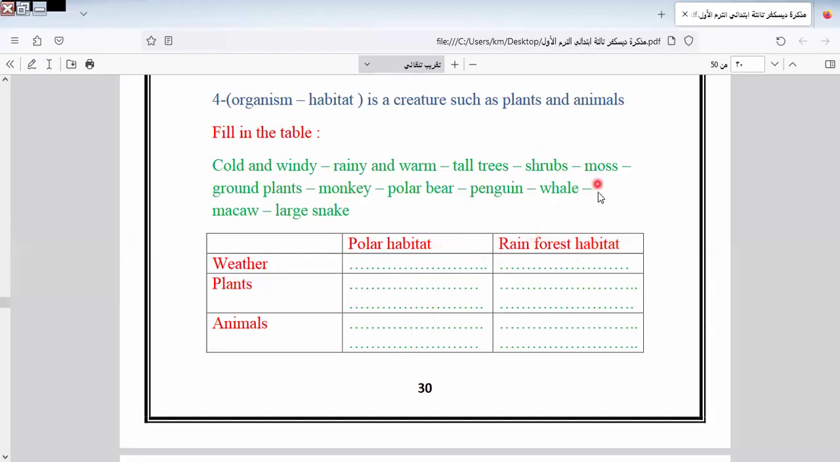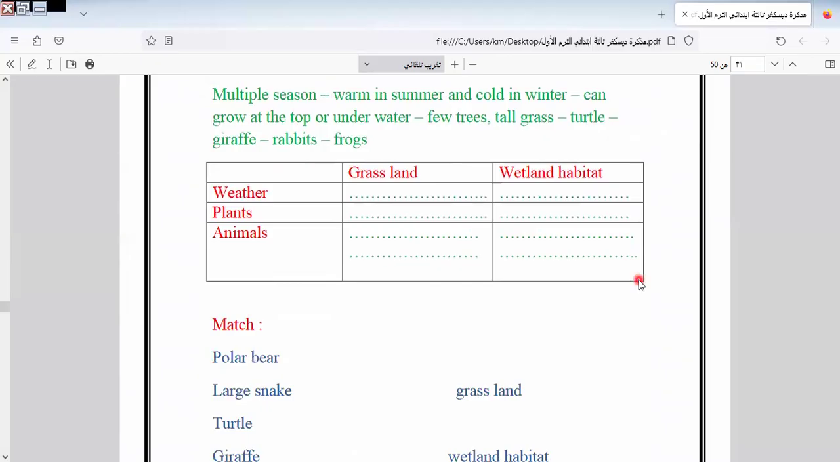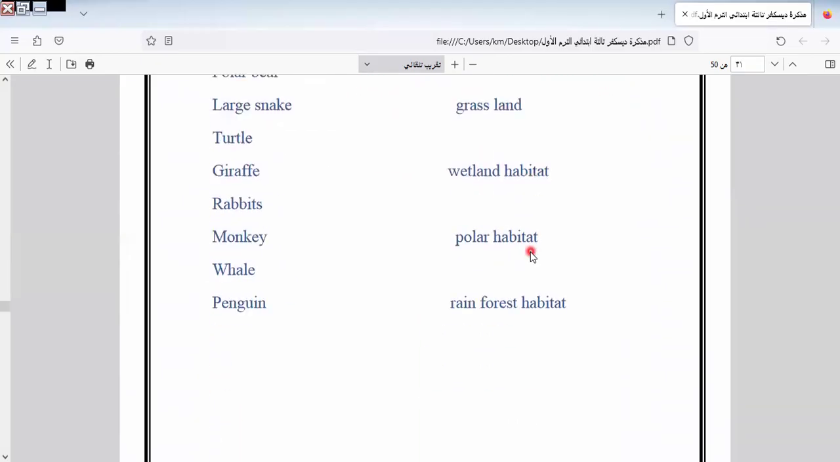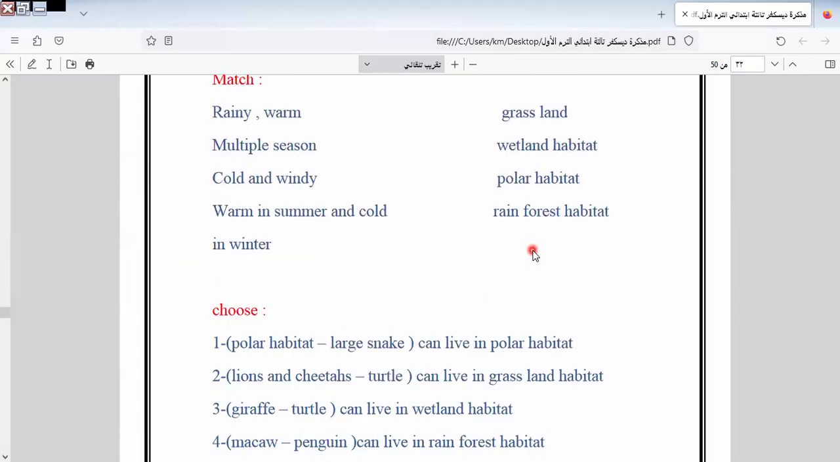In rainforest, we have tall trees and ground plants. In this part, the animals here, it will be what? It will be cow, large snake, monkey. I will leave this to do it by yourself. Okay. This is the same as we told here before.